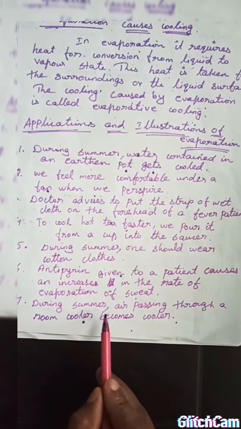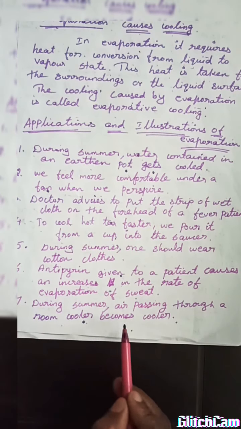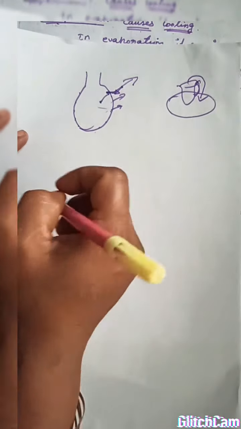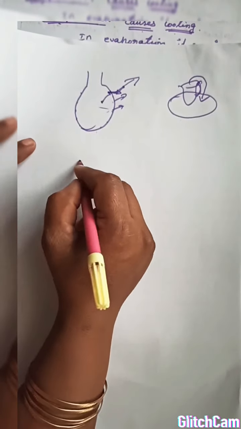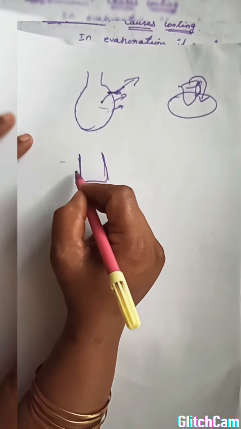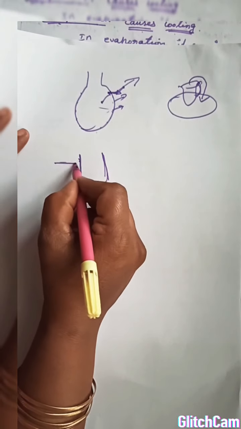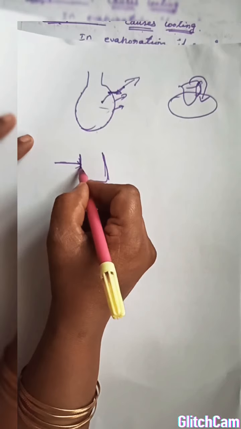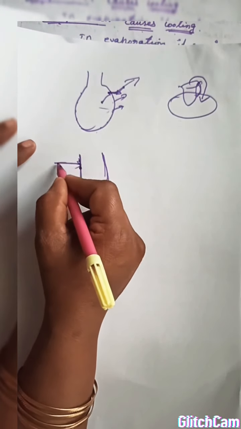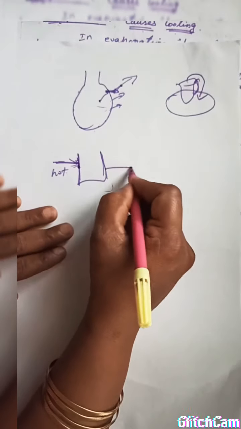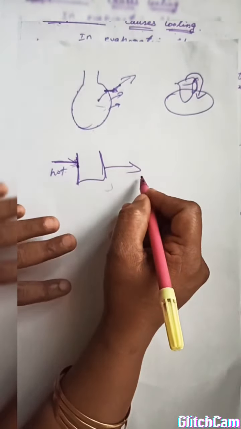Then during summer, air passing through a room cooler becomes cooler, isn't it? Nowadays we are using a cooler because it is so hot. Without a cooler it is not possible to sustain our life in this summer, mainly in Rajasthan. So what happens? Imagine this is the cooler. Here we have a wet pad. If dry hot air comes through the wet pad, the water wants to evaporate. For that evaporation it needs heat energy. It takes the heat energy from this hot air. So the hot air is cooled and it moves into our house. That's why this air is very cool.